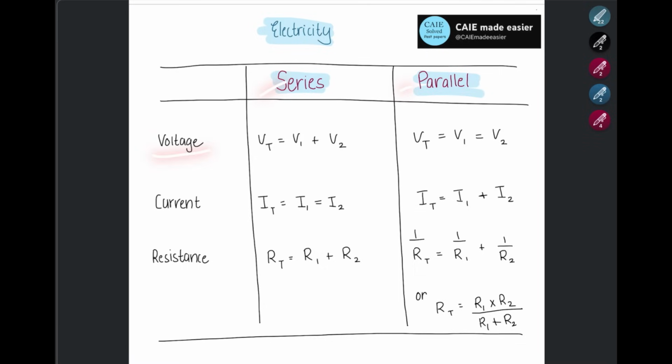Remember, in series, voltage is added, while in parallel, voltage remains the same. In series, the current is the same, while the current is added in parallel. Finally, for resistance, to find the total resistance in series, add them, and to find the total resistance in parallel, the reciprocal of total resistance equals 1 over R1 plus 1 over R2. And then when you want to find RT, you make RT the subject and solve for RT.